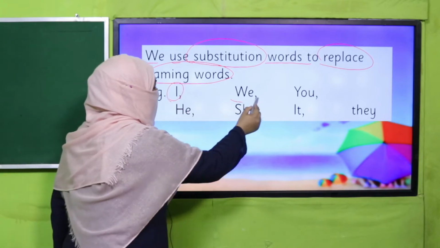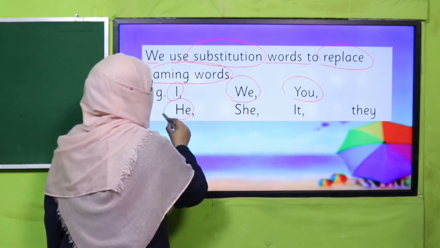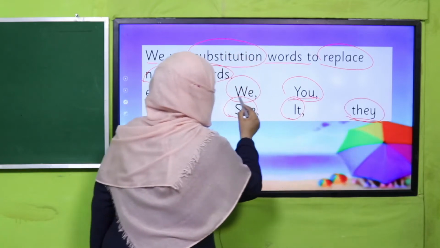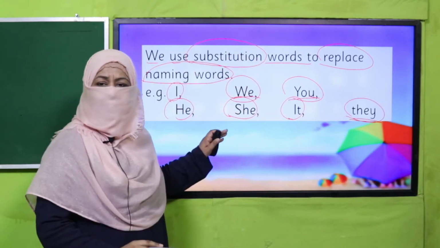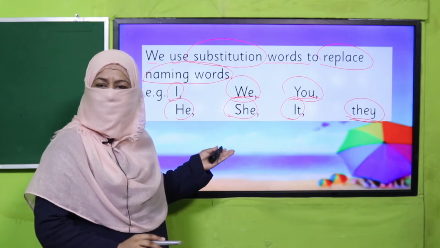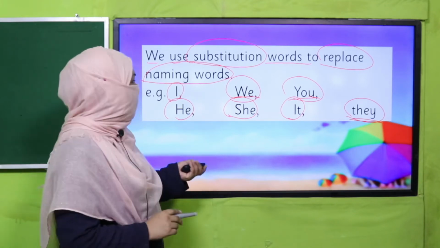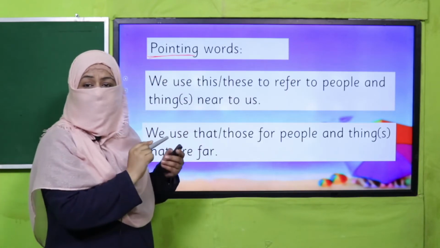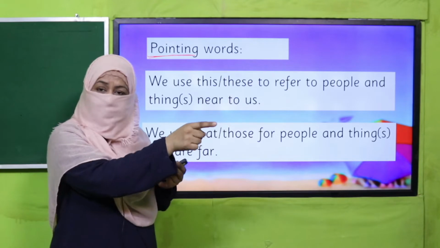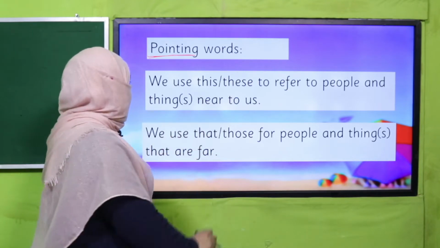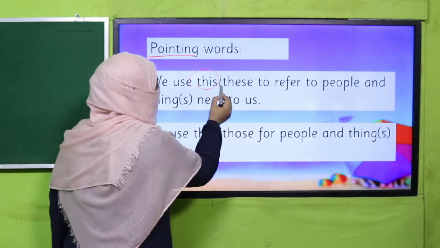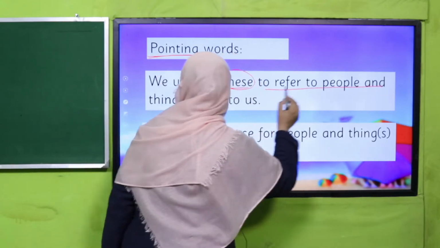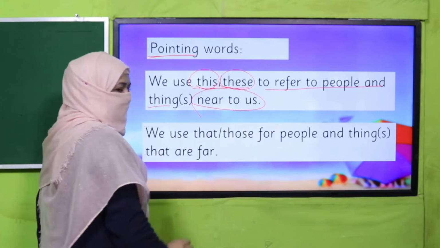So these are substitution words: I, we, you, he, she, it and they. Because whenever we use these words, they basically replace our naming word. That's why they are called substitution words. Okay. The next is pointing words. As its name is telling, when we point to something, we use pointing words. And what are pointing words? This and these. We use this and these for people or things or places which are near to us, right?